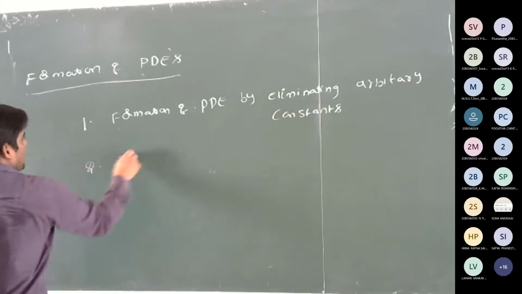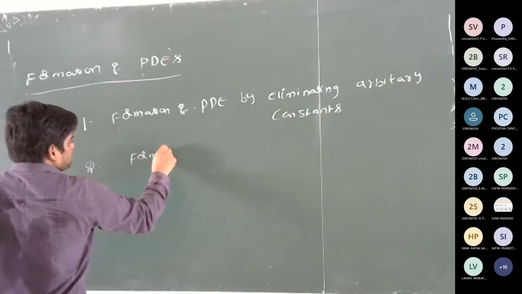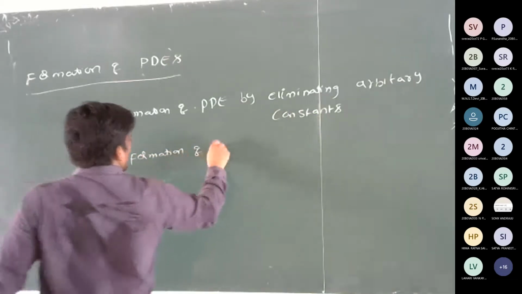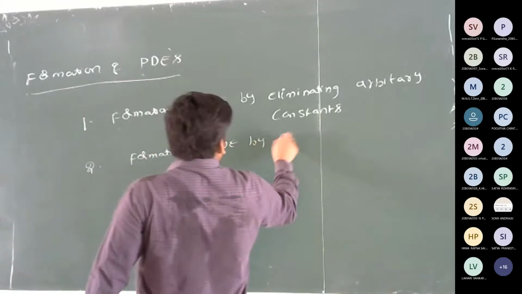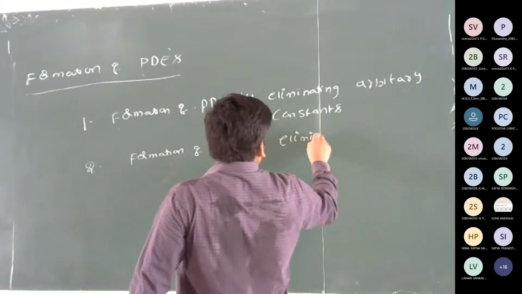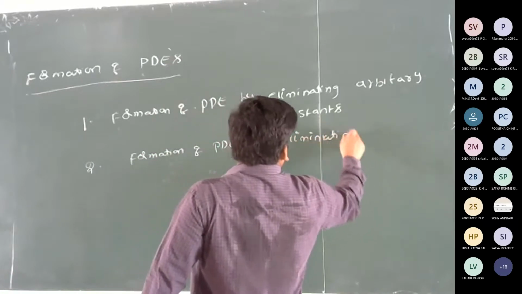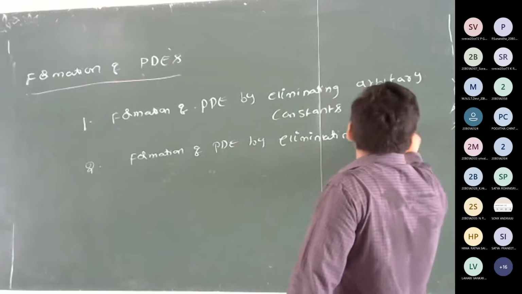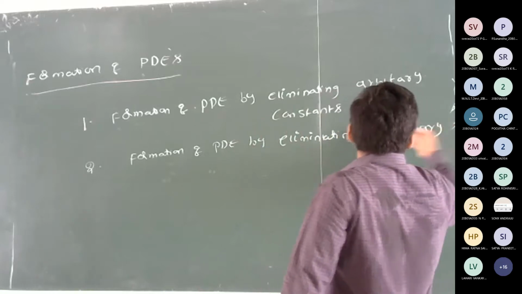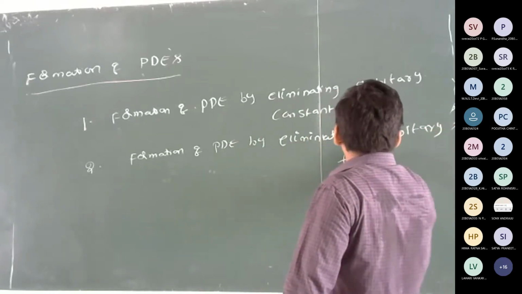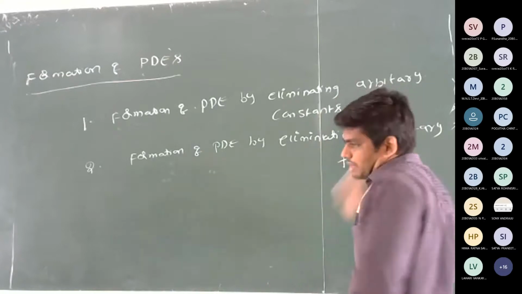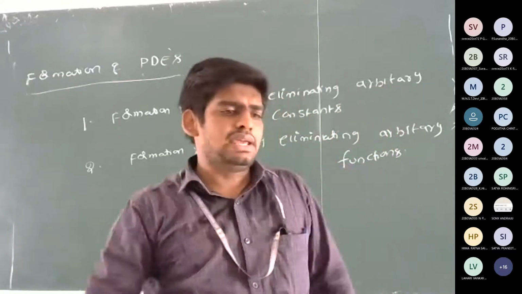Second one, formation of PDE by eliminating arbitrary functions. Both concepts are very easy.